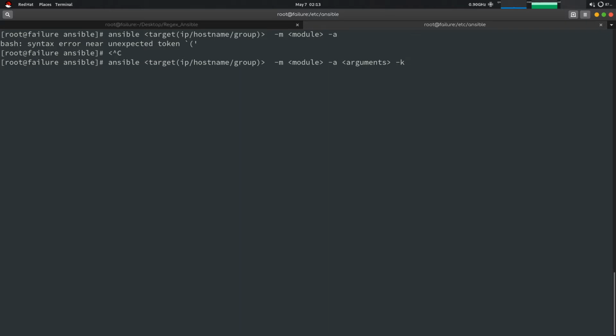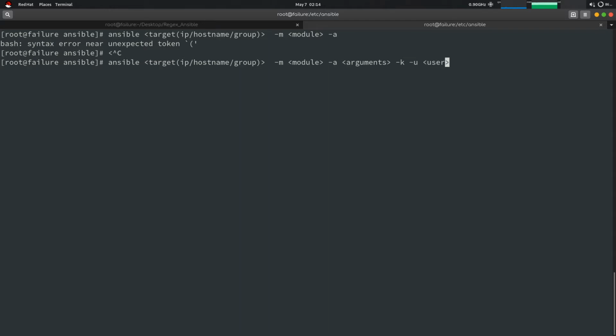If you are connecting to a machine via SSH and you have not copied the SSH key to the node with ssh-copy-id, then you will have to use hyphen k for asking the password. If you do not use hyphen k, it will go directly to the machine, try to run the command, and then throw an error that the password is required. So if you have not done ssh-copy-id to the nodes, you should use hyphen k, and if you have done that, then leave it.